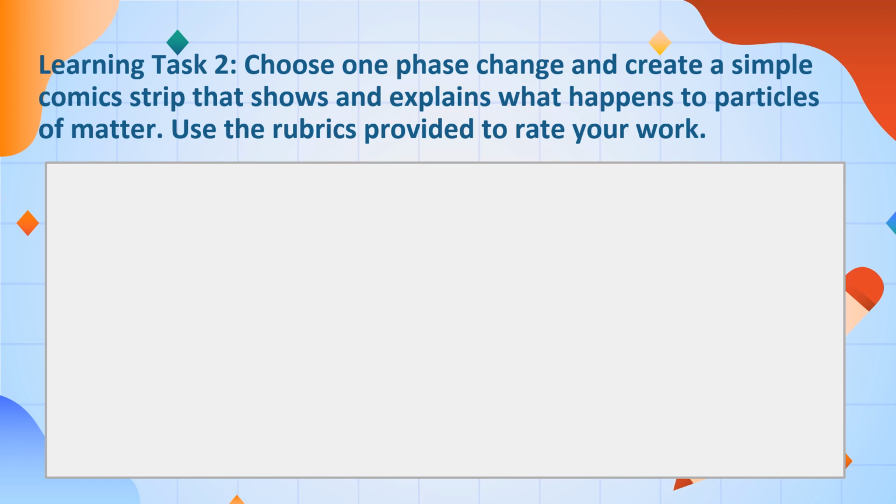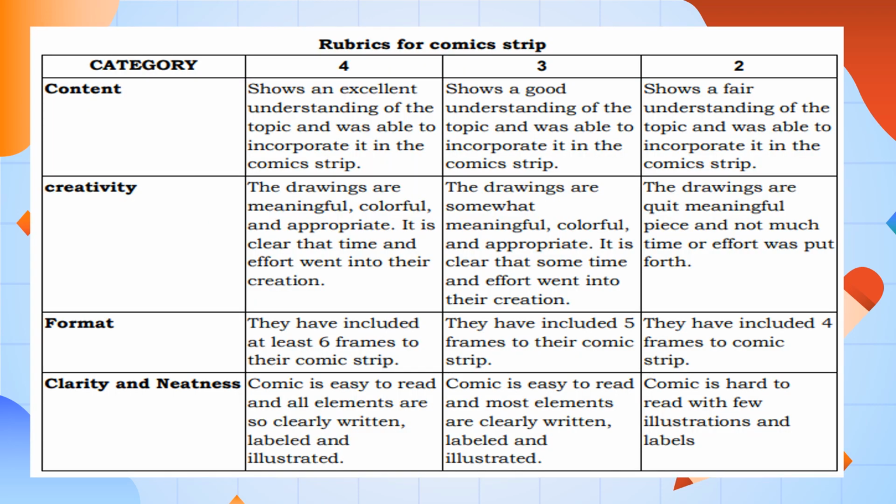The rubrics for the comic strip have the categories: content, creativity, format, and clarity and neatness. Study these rubrics in order to be graded on your performance task.